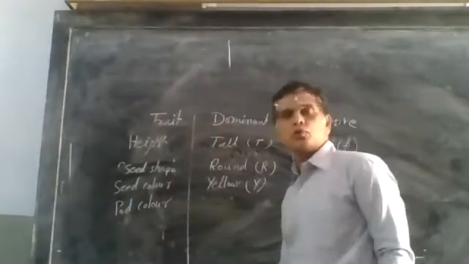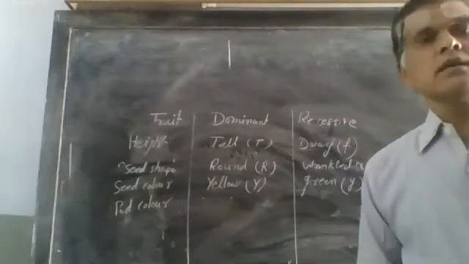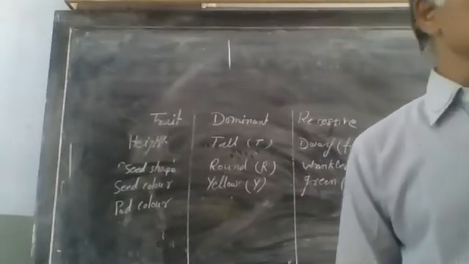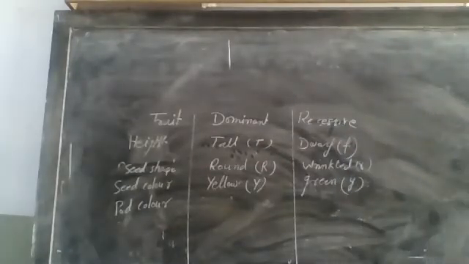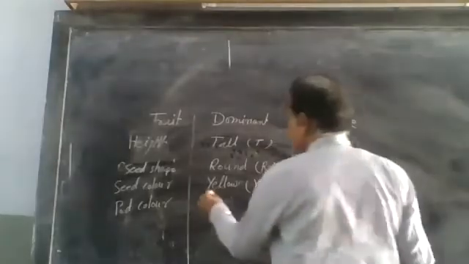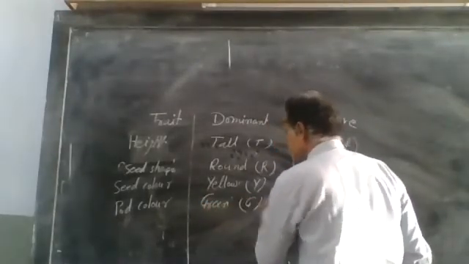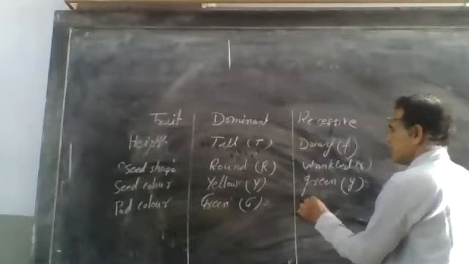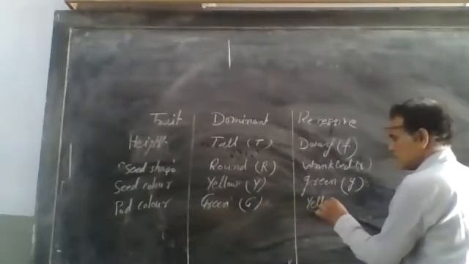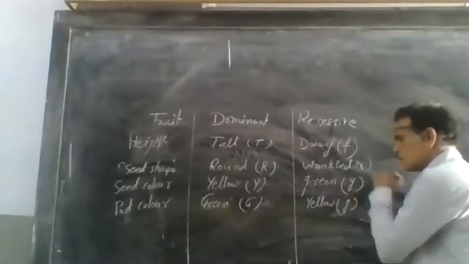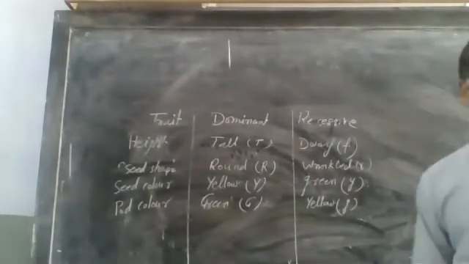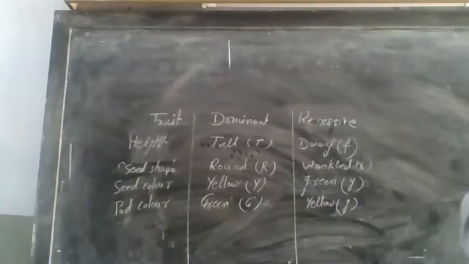Pod is the type of fruit which is present in pea plant. Pod color: green, capital G, and yellow, small g. Green is dominant and yellow is recessive.